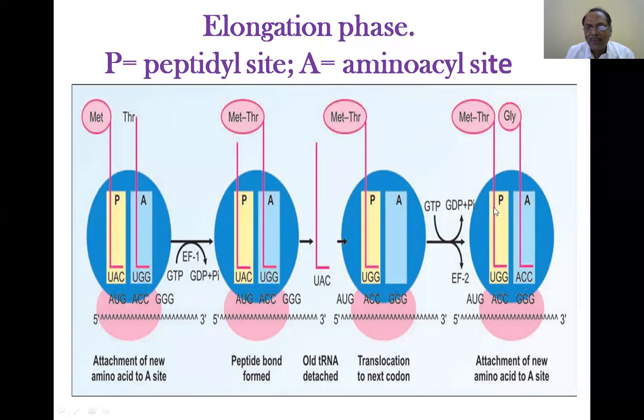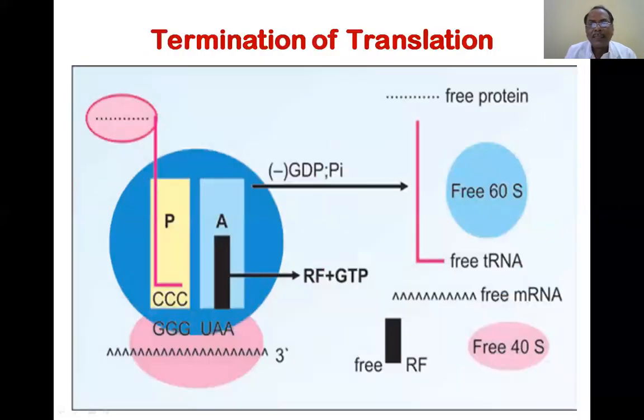This tRNA becomes empty, goes into the exit site, and exits out. And then the whole process is pushed along with the UGG to the peptidyl site, and the aminoacyl site is again vacant. So this cycle goes on and on till the last codon, which is a stop codon, comes. So initiation and elongation steps are over.